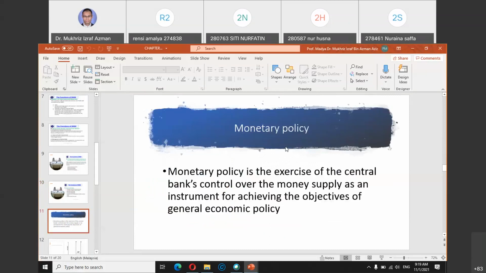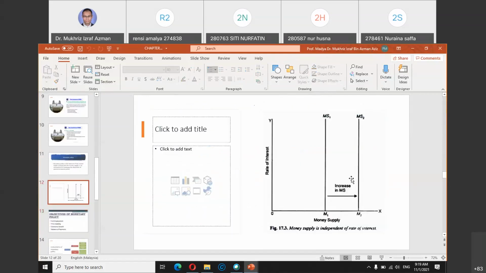I mentioned monetary policy just now. That is the policy the central bank uses to control the money supply through the setting of the interest rate. How much money is in circulation and available in a country is governed by the monetary policy of the central bank. If you look at this simple graph here, money supply is independent of the rate of interest.